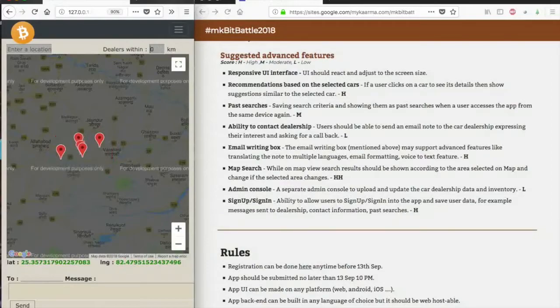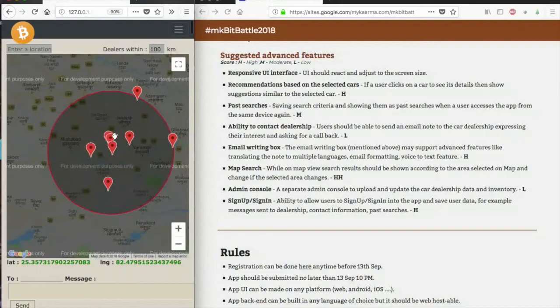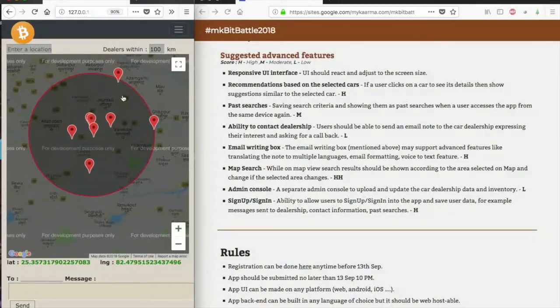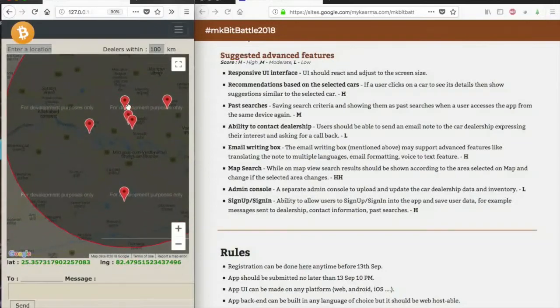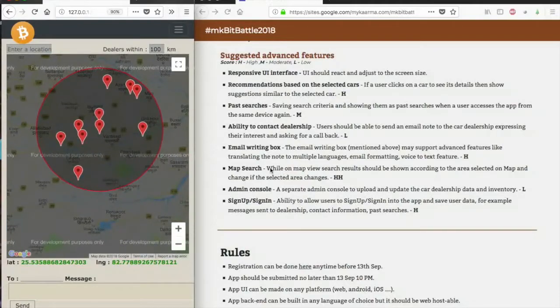So let me increase the area to 100, let's say. And if I enter, then all these locations I can see. I can actually drag them. And yes, these also have tooltips, so you can see basically their names. That's it. And I can grab that. So this part is actually implemented fully.